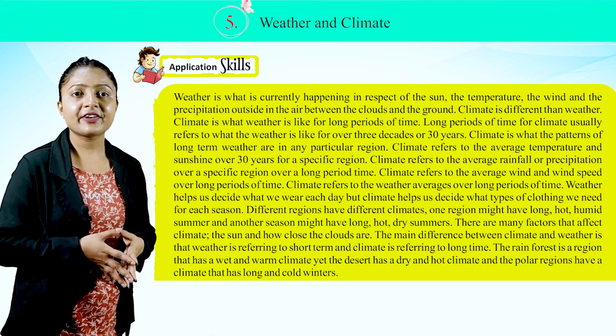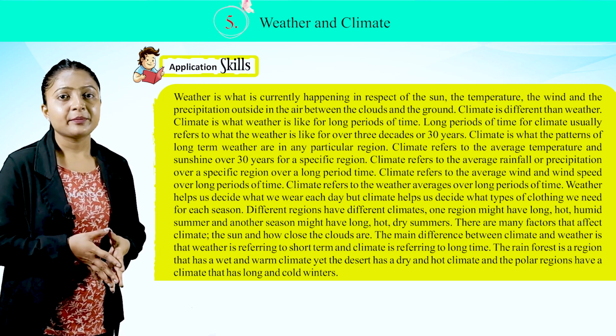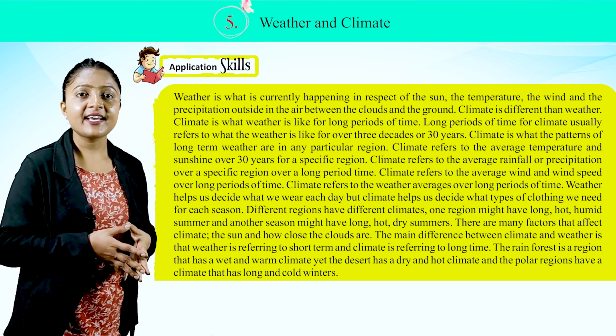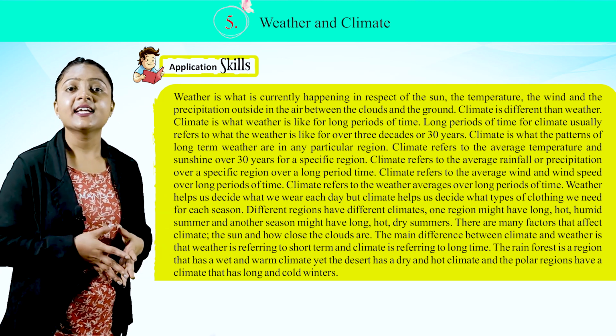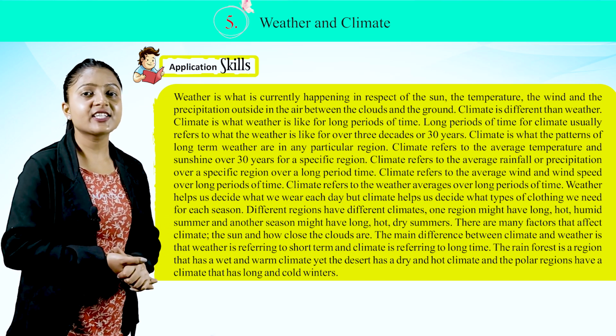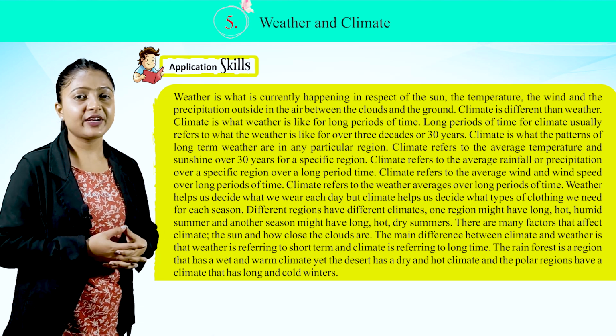Weather is referring to short term and climate is referring to long term. The rainforest is a region that has a wet and warm climate, yet the desert has a dry and hot climate, and the polar regions have a climate that has long and cold winters.